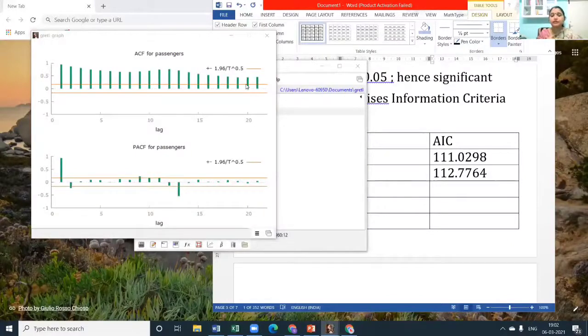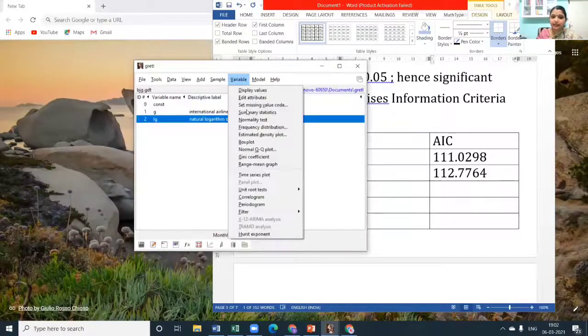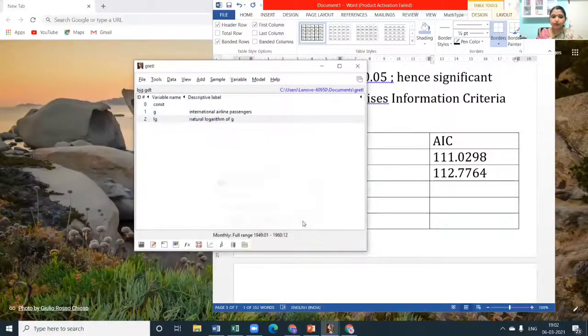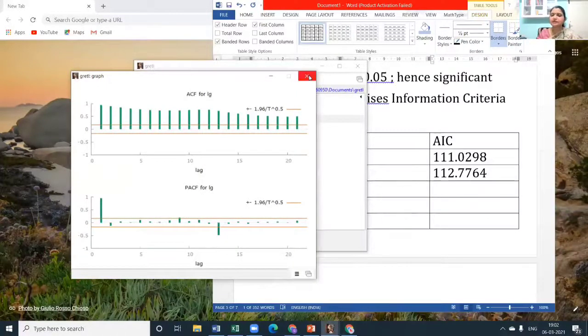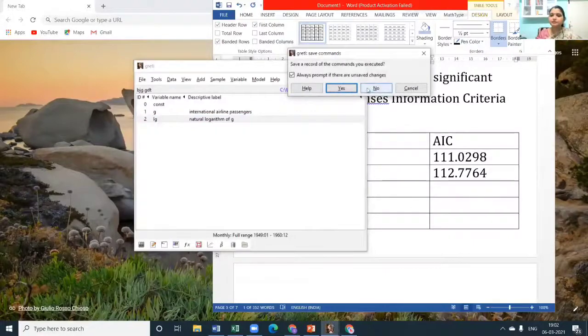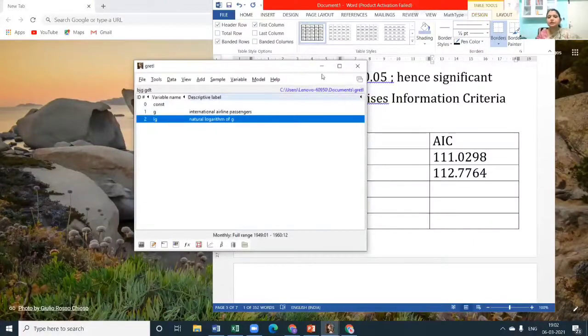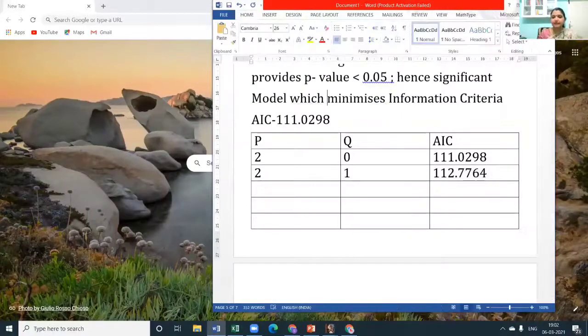We will go with only the second one, or else what we do, we will reframe the data. We'll take a logarithm of the data and then check what the correlogram is. That might make more, oh no, it is more or less the same thing. It is the same thing that we are getting even if we are taking log. Okay, so these are the different correlograms which we will have to refer to and then decide on the parameter values of P, Q. D anyway will get fixed initially itself.